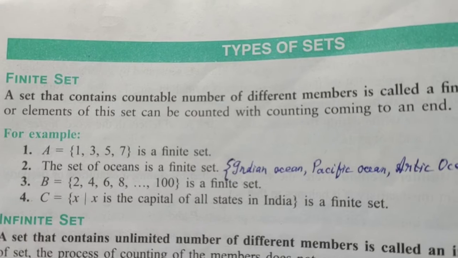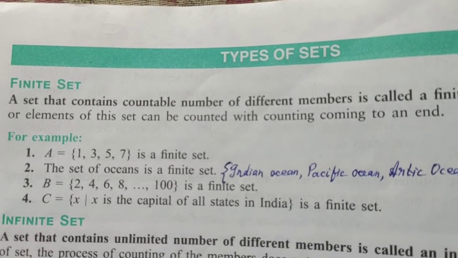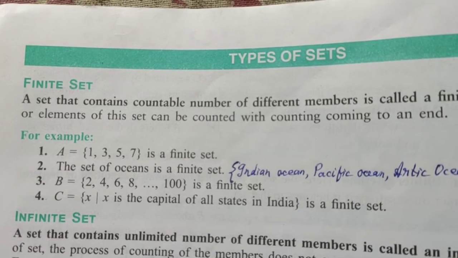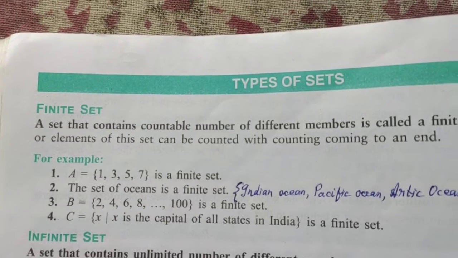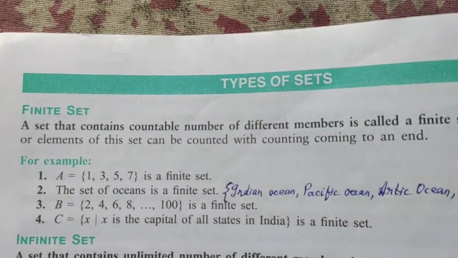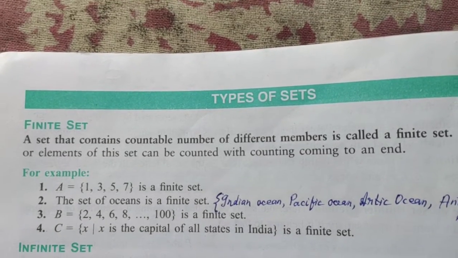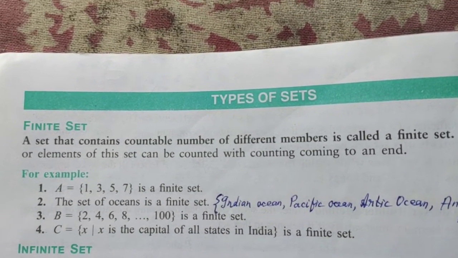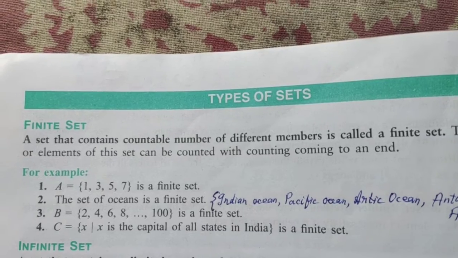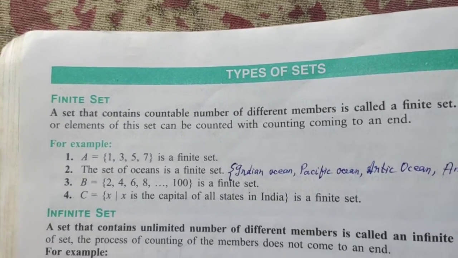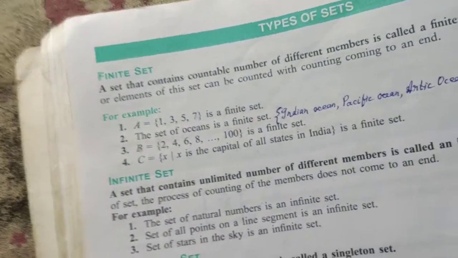Similarly, example number 4, you have C, the name of a set, equals {x : x is the capital of a state of India}. Now we have around 32 or 34 states and all the states have their capitals, right? So we have a finite number of capitals that can be counted, capitals of all the states of India. So this particular set also is a finite set.